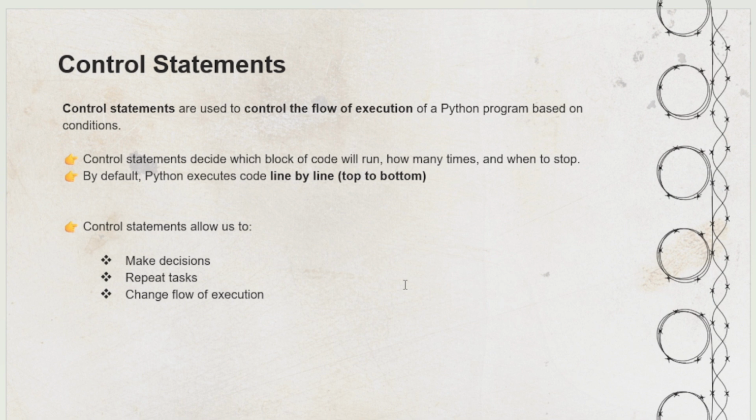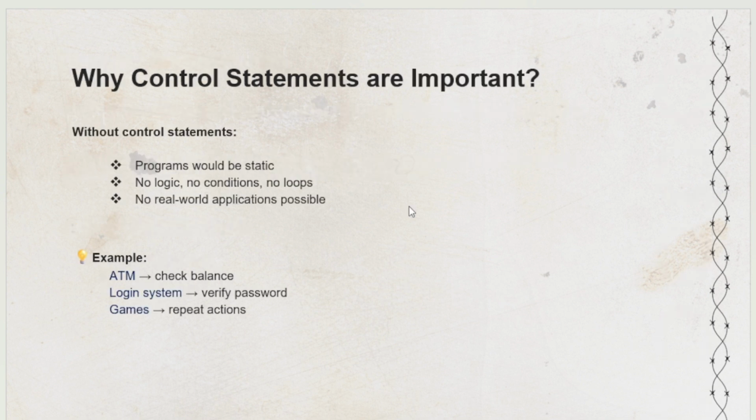Control statements allow us to make decisions, repeat tasks, and change the flow of execution. Why are control statements important? Without control statements, a program would be static: no logic, no conditions, no loops, no real world application possible. That means control statements are very important.